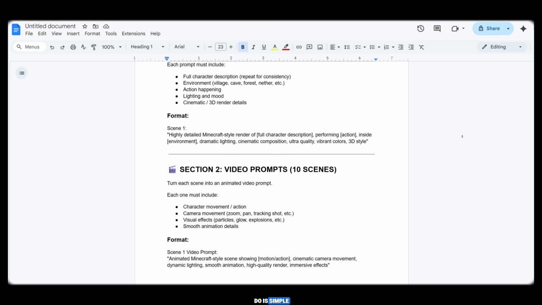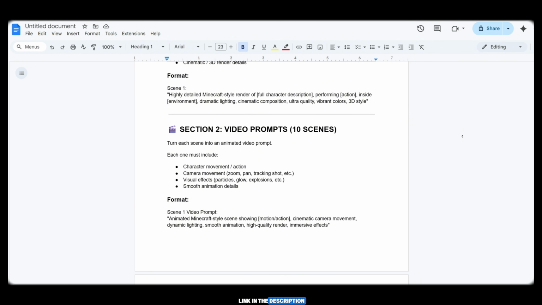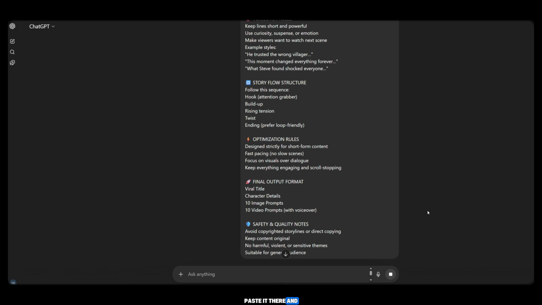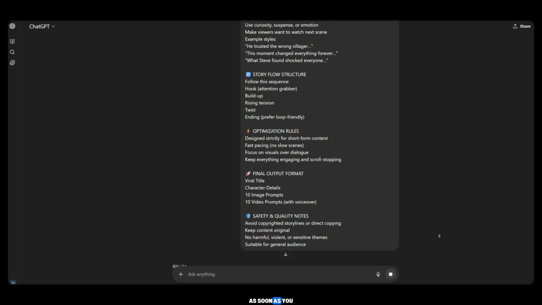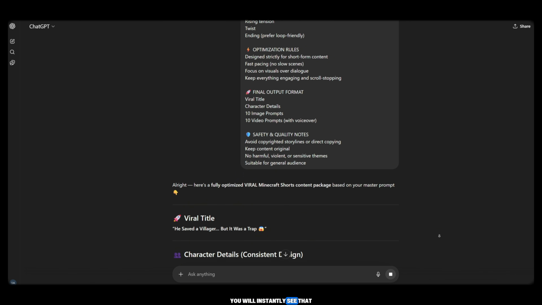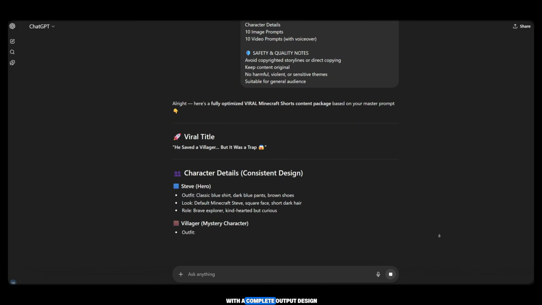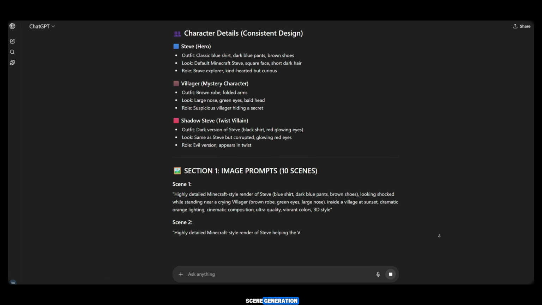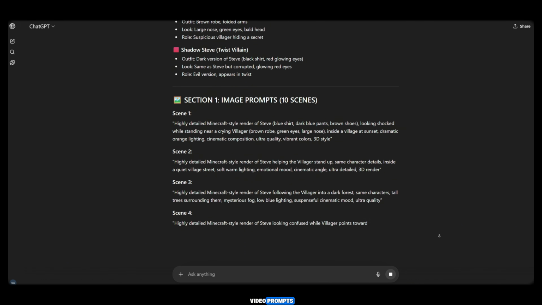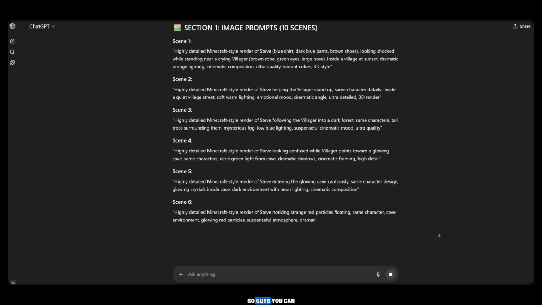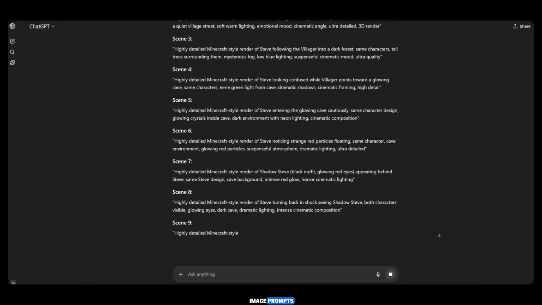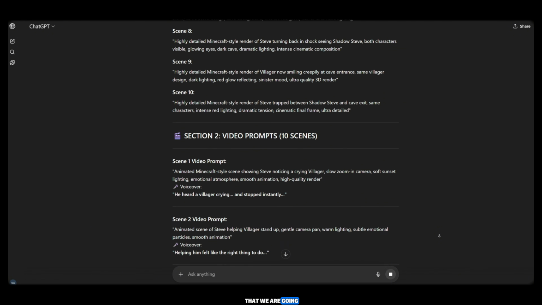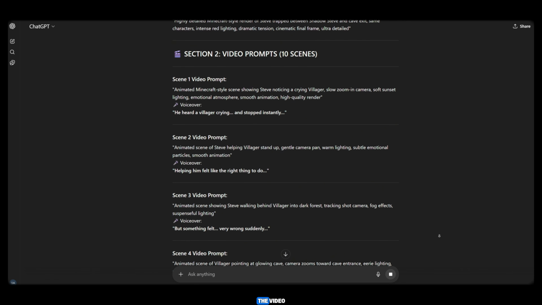What you have to do is simple. You will find the link in the description, copy it, then go to ChatGPT, paste it there, and click Generate. As soon as you click Generate, you will instantly see that ChatGPT provides you with a complete output design. First, you will get scene generation, then you will get video prompts along with voiceover lines. So guys, you can see how we generated image prompts and video prompts step by step. Next is the tool that we are going to use today, so do not skip the video.